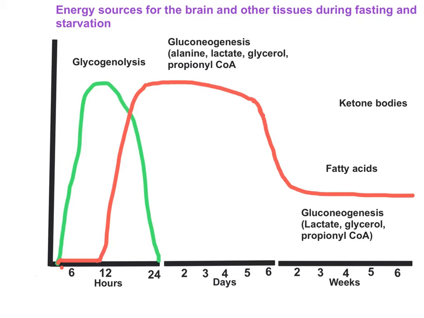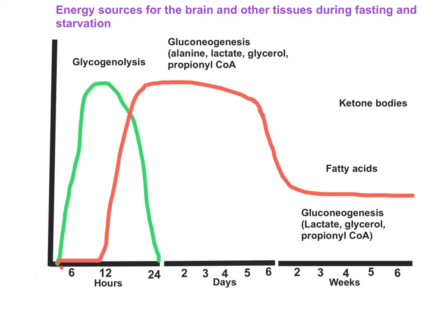The fatty acids flood into the blood and are taken up by peripheral tissues, and peripheral tissues now start using fatty acids as their energy source, because glucose is less here. The liver is going to break the fatty acids into acetyl CoA by the beta oxidation process. The acetyl CoA is initially diverted into the TCA cycle.